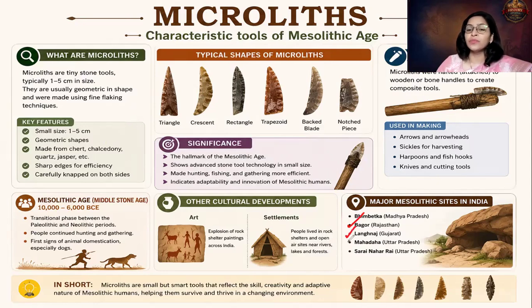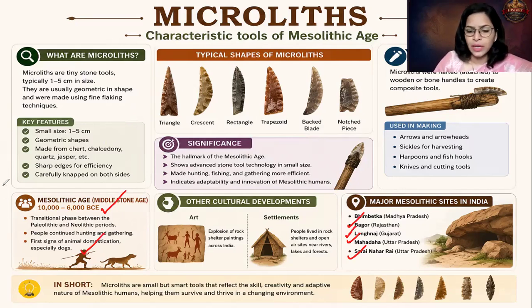It is in Gujarat. Mahadaha is yet another important site, in Uttar Pradesh. And Sarai Nahar Rai, again in UP. So these are the important Mesolithic sites in India which you need to remember. And we know the characteristics: it's a transitional phase, and the first signs of animal domestication are found in this particular period.